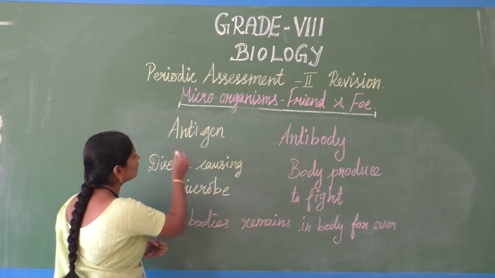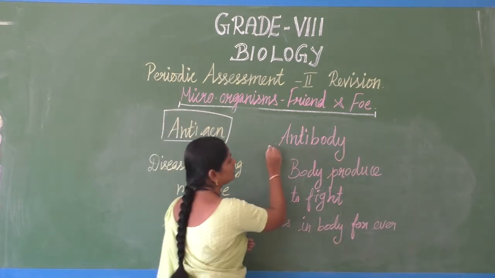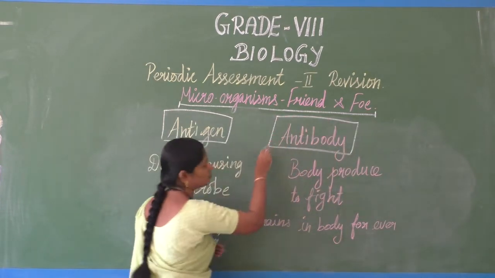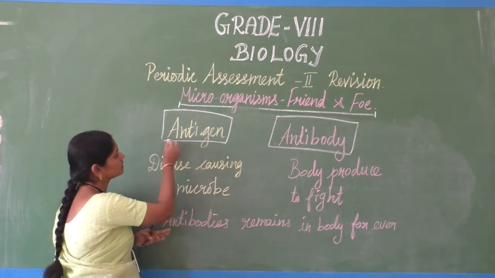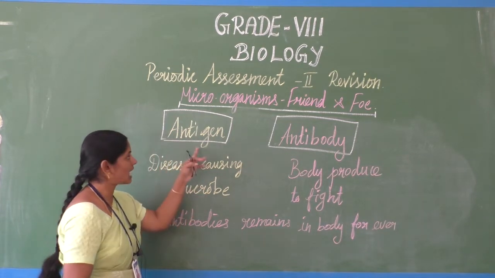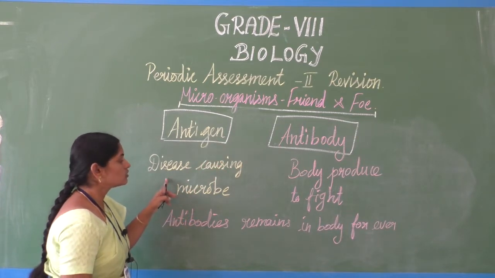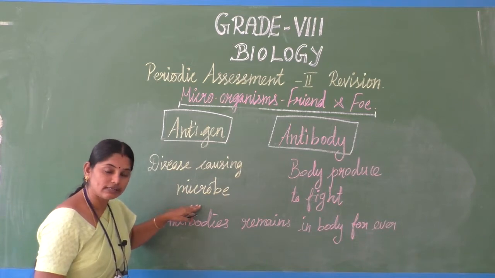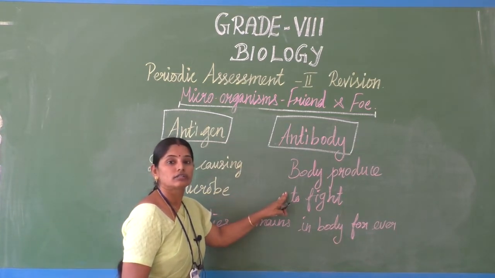Here we can learn two new words: antigen and antibody. The disease causing microorganism, the germ, we name it antigen. If this enters inside our body, our body kills it.